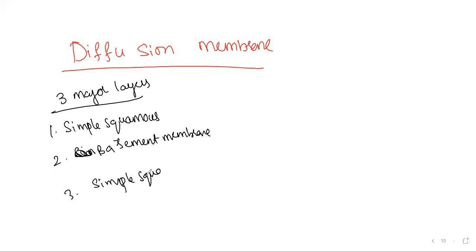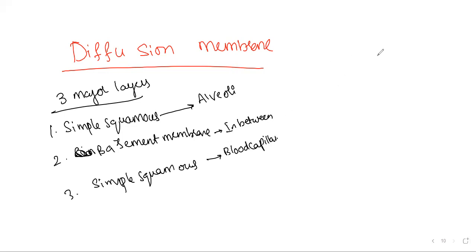Now you should say, what is this first simple squamous epithelium? The next simple squamous epithelium belongs to the alveoli, and this is in between, and this belongs to the blood capillary.